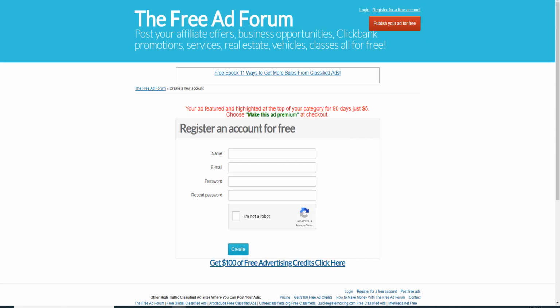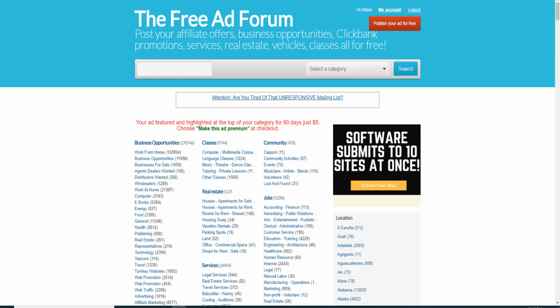And now all we have to do is actually create an account. It is totally free, as you can see here. You fill in your name and email, password, and of course you're going to validate your account there. And this is how it looks when we are ready to go. And this is how it looks when we have logged in there.